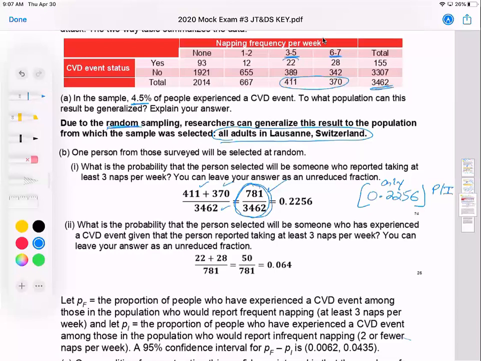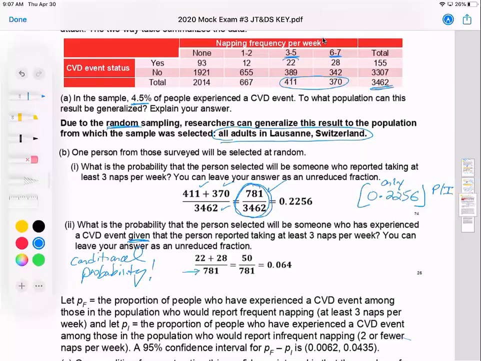Part 2, what's the probability the person selected will be someone who's experienced a CVD event, given that the person reported at least 3 naps per week? So this is a conditional probability, and the condition is our denominator.